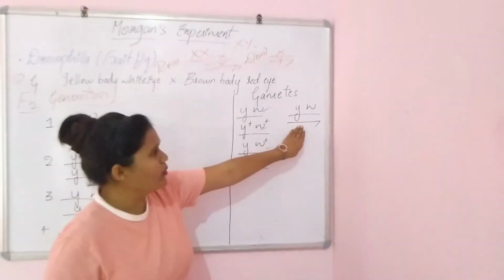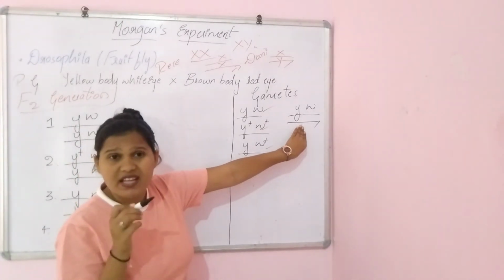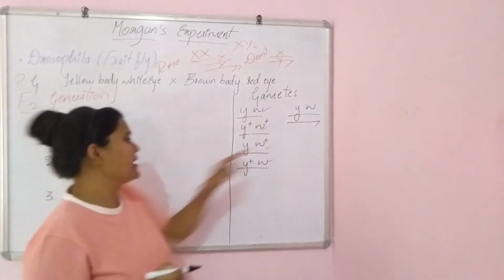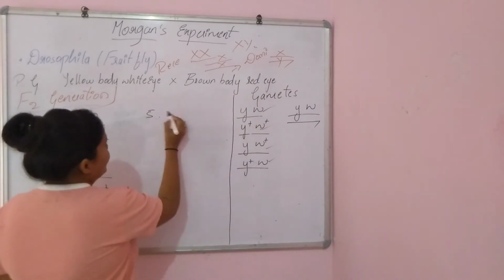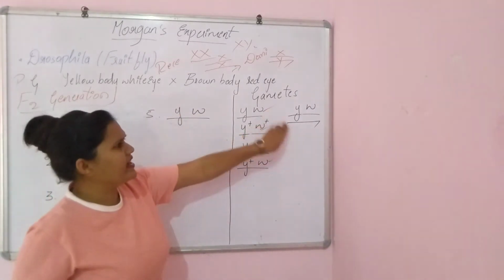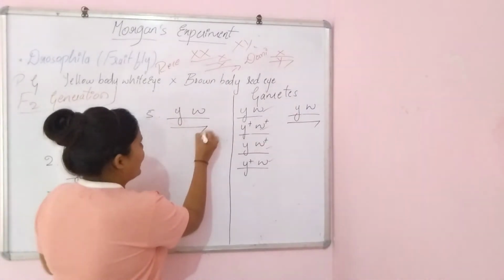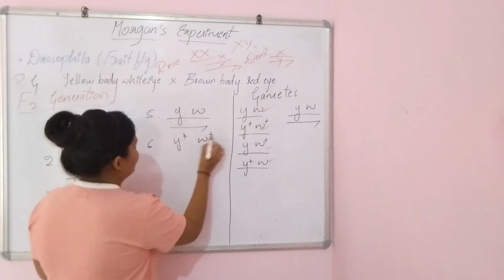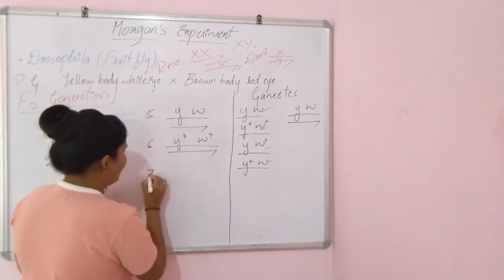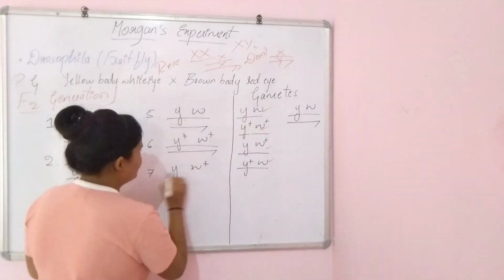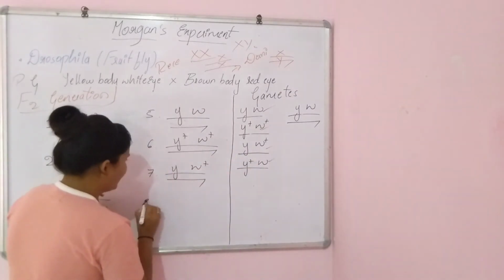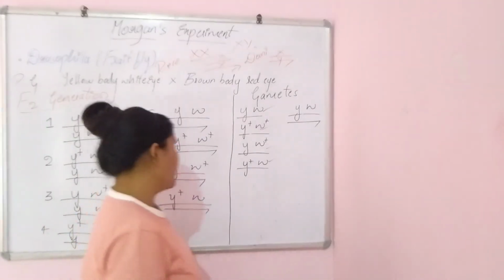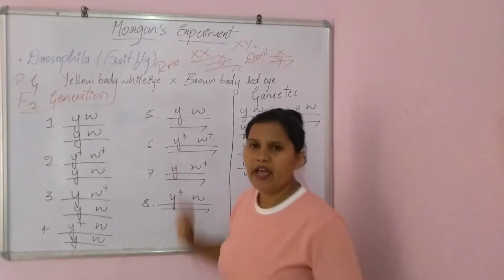And coming to the one more gamete, that is the male gamete. So these gametes should fuse with this male gamete. So the Y, W, when it gets fused with the Y chromosome, keep this Y chromosome like this only, right? In the same way, Y plus, W plus, and the male chromosome again; then Y, W plus, again with the male chromosome, and Y plus, W, and again the male chromosome. So here we got 8 offspring in the F2 generation.